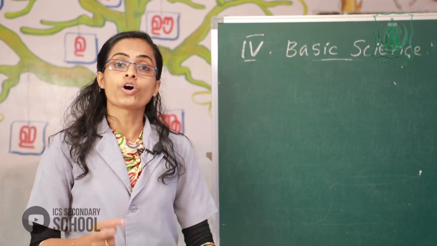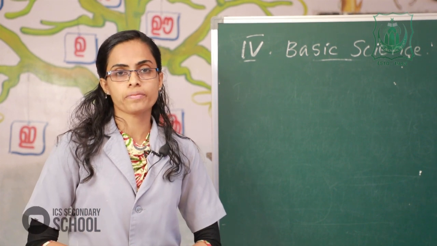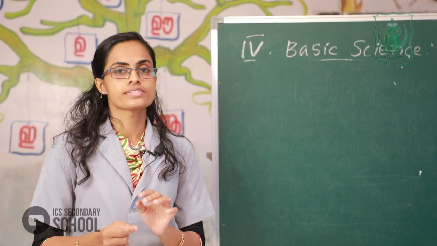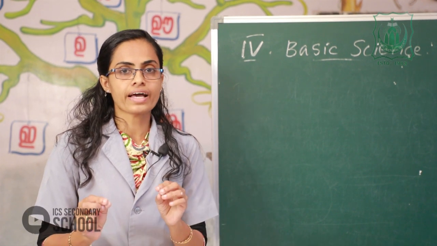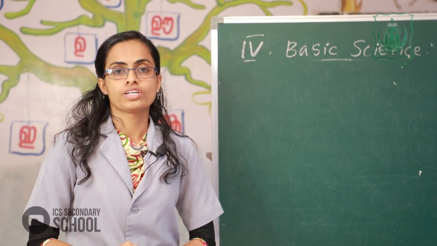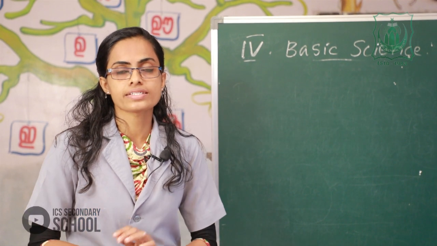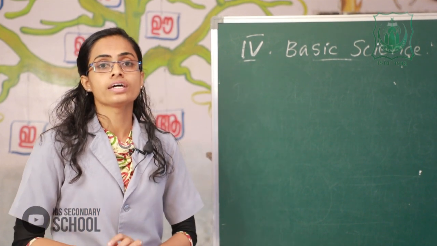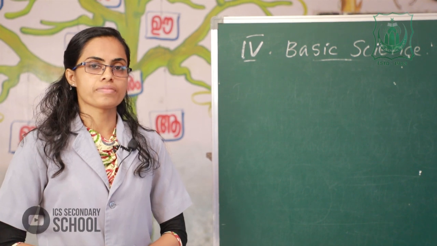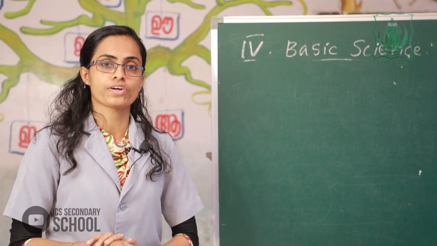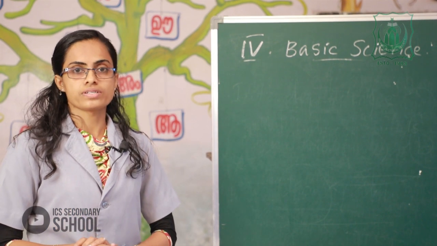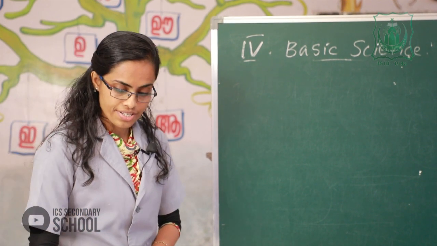And the next, non-green plant. An example is the mushroom. It grows on dead plants and animals. Then find out more examples. Any other examples? Find out more examples for the next class. Okay. Next.